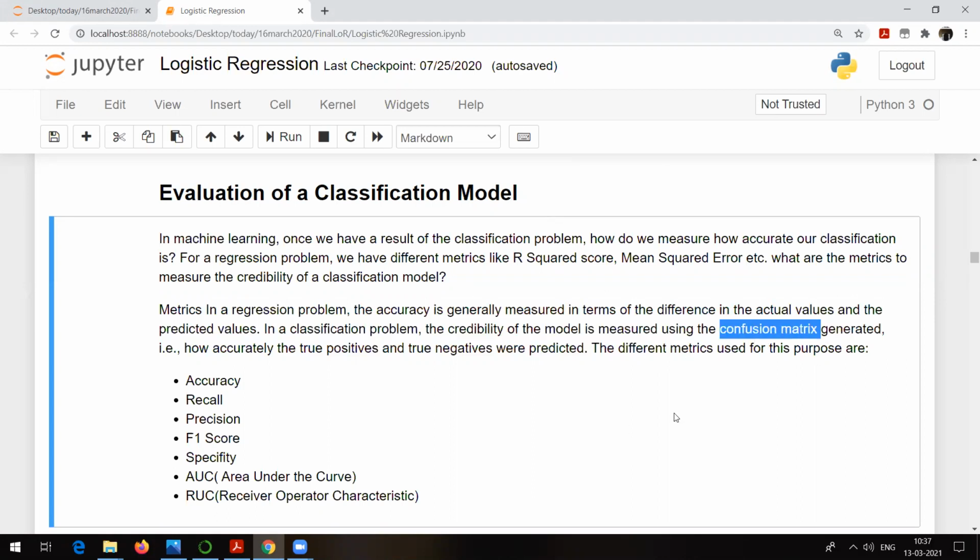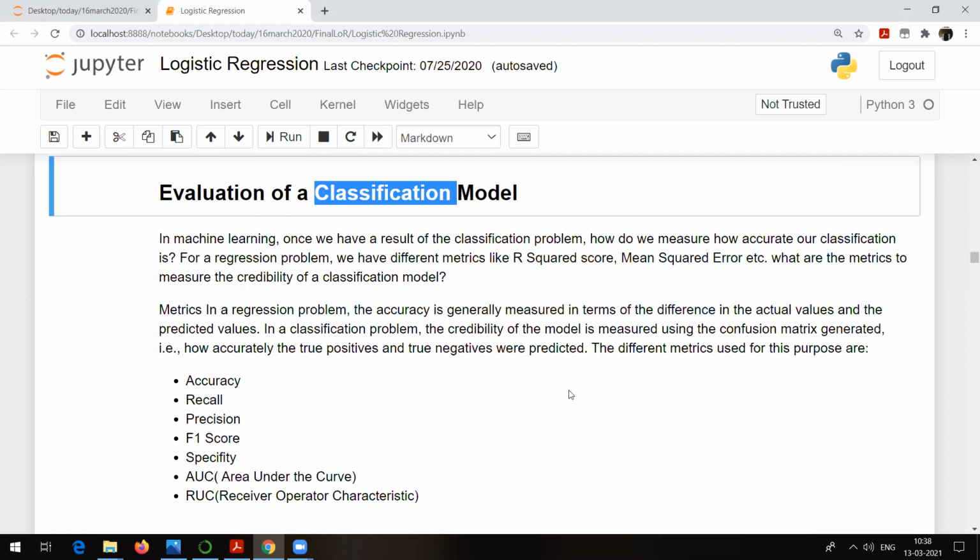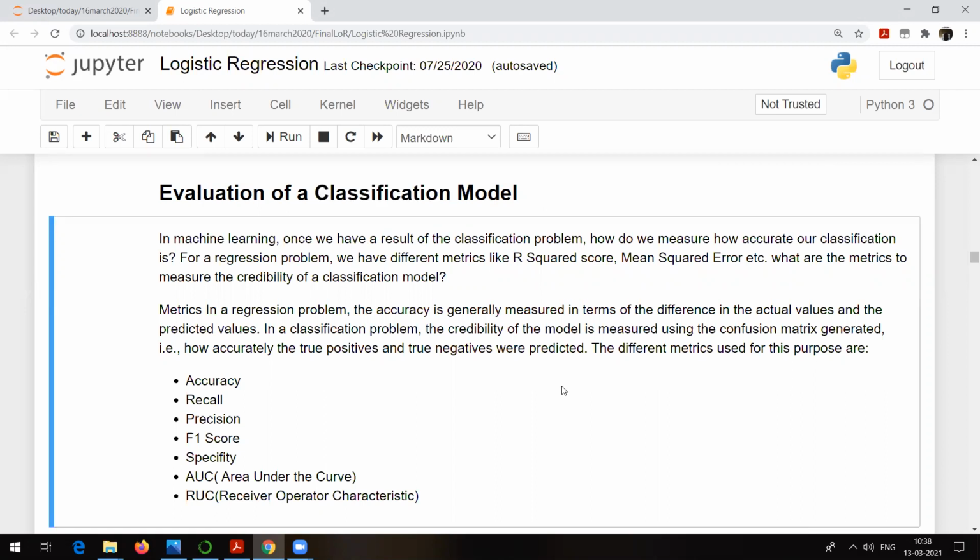Simple thing. Why do we use a confusion matrix? A confusion matrix is just used to evaluate classification types of models. Whenever there is a problem to be solved, that problem belongs to this particular type. Once you solve the problem and develop the model, if there is a time to evaluate the model, for evaluating the model you always use a confusion matrix. That is how accurately the true positives and true negatives are predicted. So to understand the confusion matrix, one needs to understand what is true positive, true negative, false positive, false negative. That's what we will try to see.